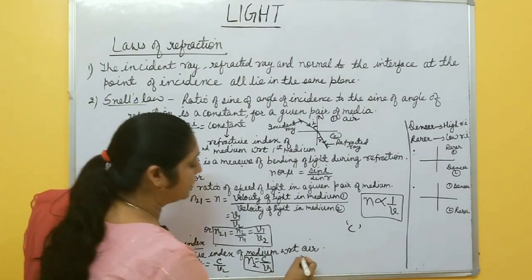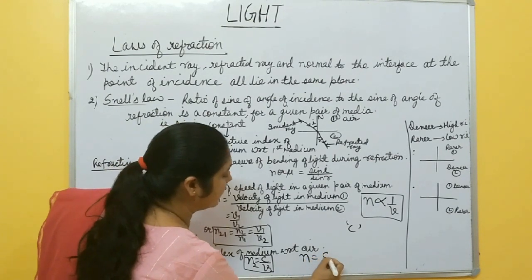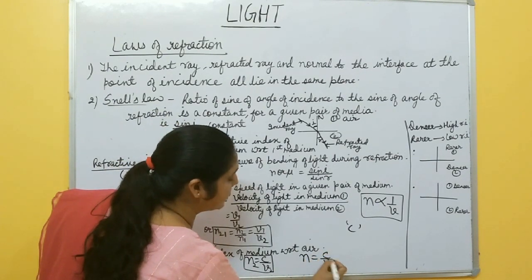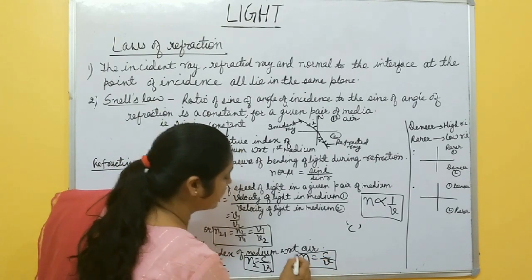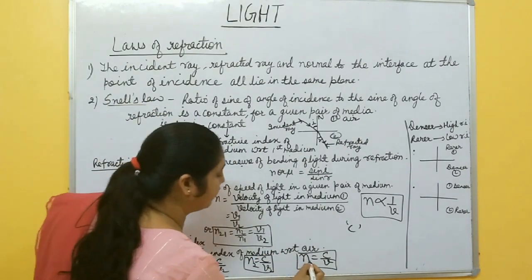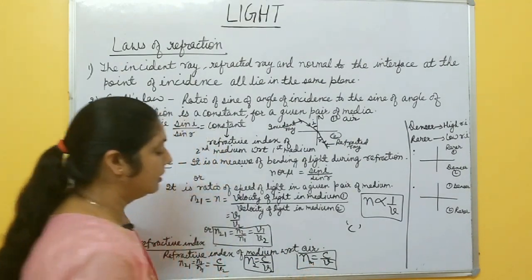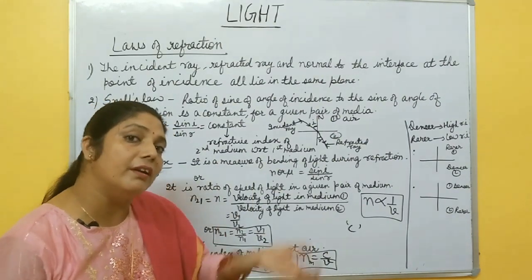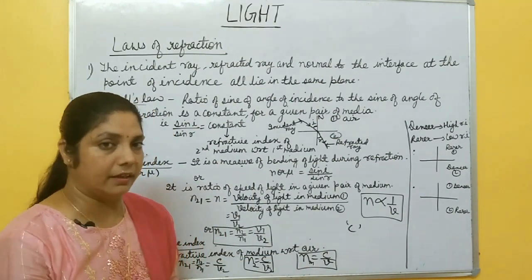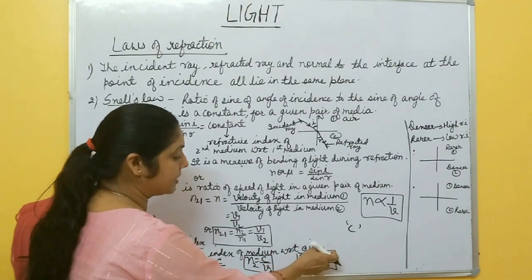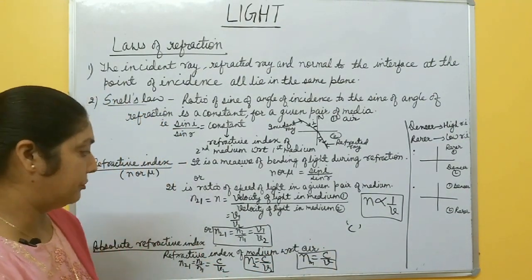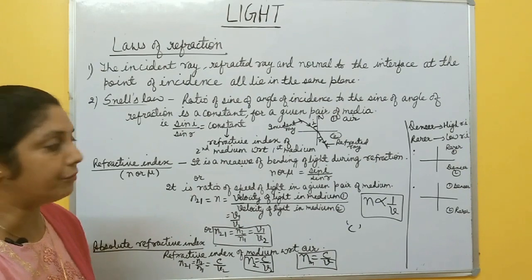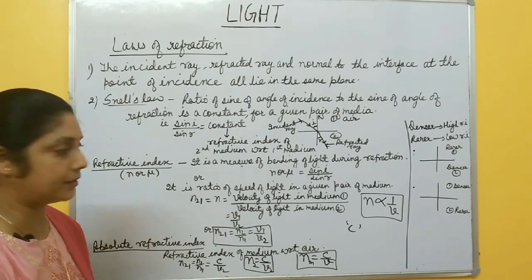Simply write n for the refractive index of that medium and v for the velocity of light in it. So n equal to c by v. If only the refractive index of a medium is given, it is always with respect to air, and that is always equal to c by v. This is absolute refractive index.